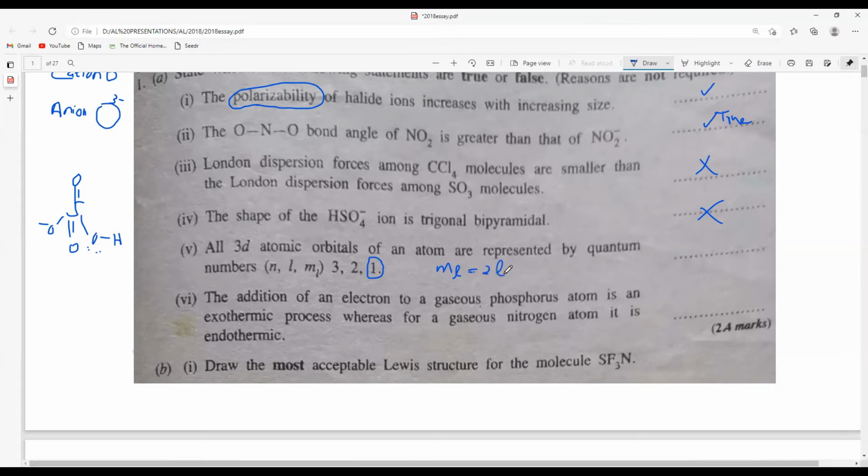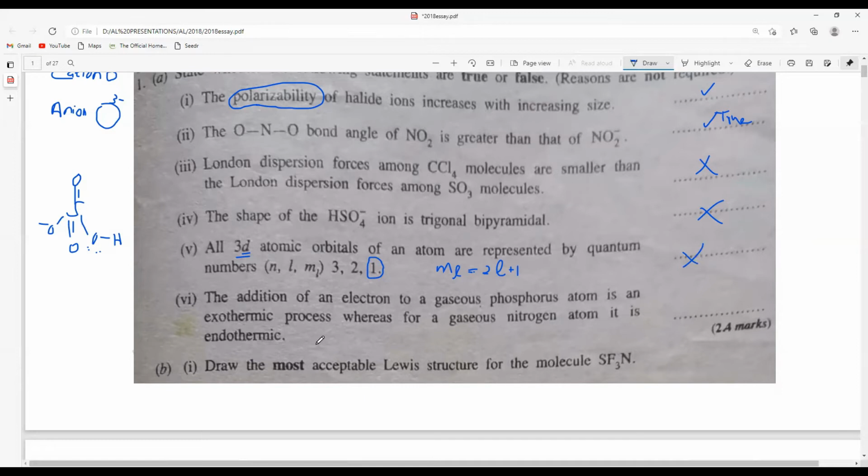So we typically call them as 2l plus 1 values. So you cannot just give this 1. 1 is there, but you cannot just give 1 value for this 3D atomic orbital. You have to specify all, for example, right? So this is not true.